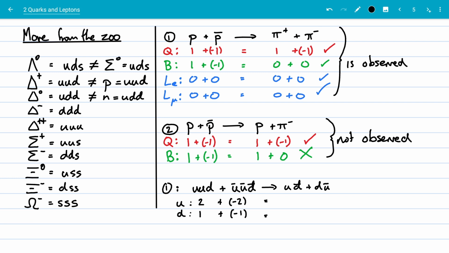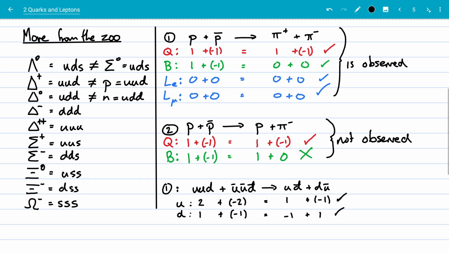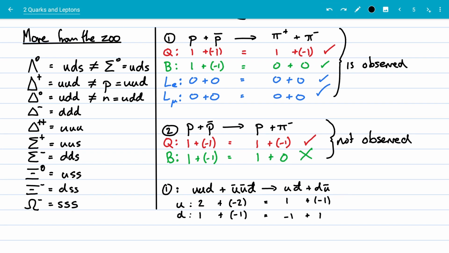Does that balance? Let's just check it. We've got 1 up quark, and we've got -1 down quark, plus we've got -1 up quark and 1 down quark. So yes, it all balances. The quark numbers balance. We have not created or destroyed quarks, except in equal amounts of quarks and antiquarks. And we have not changed the nature of any quarks.